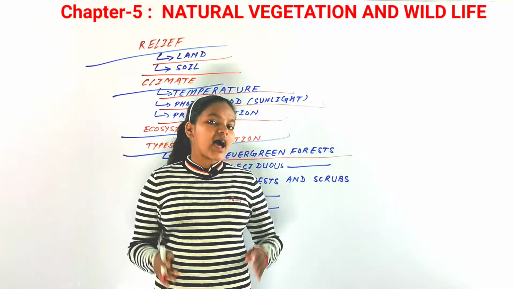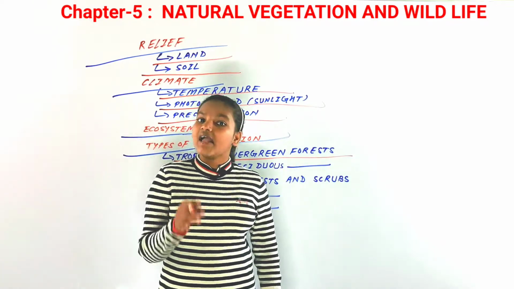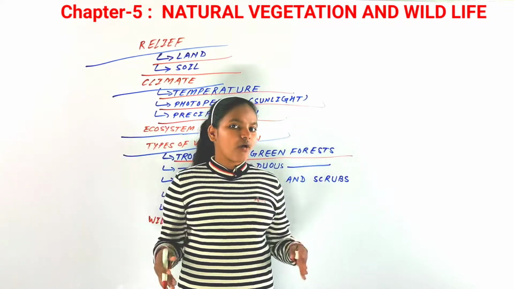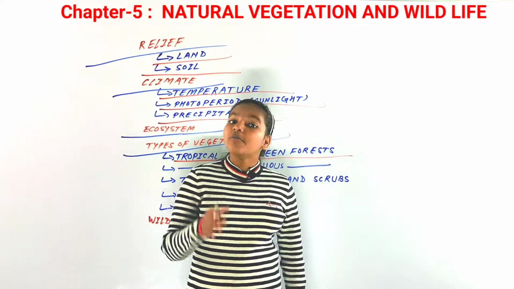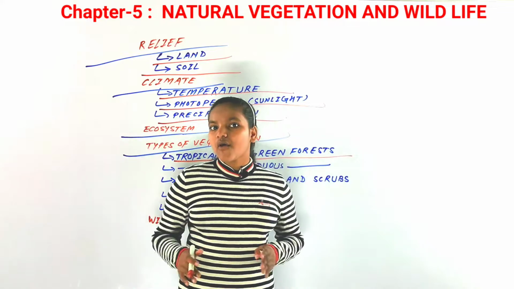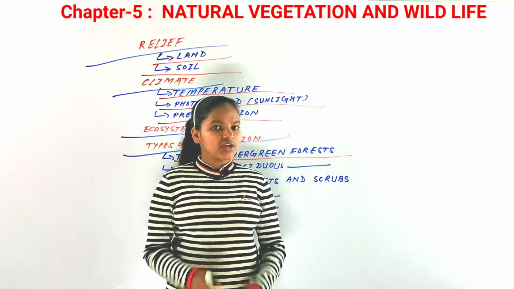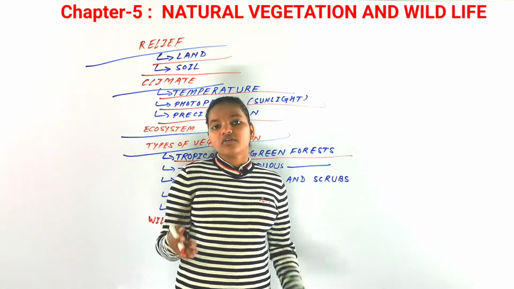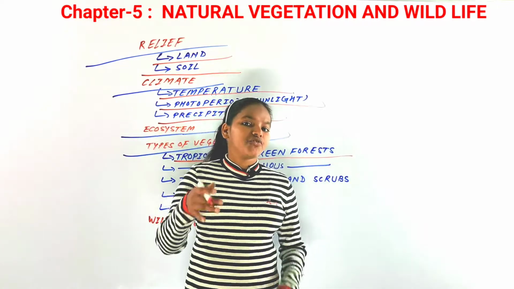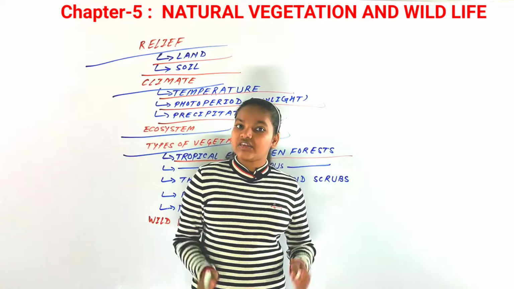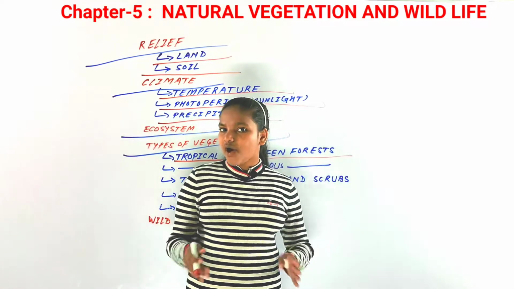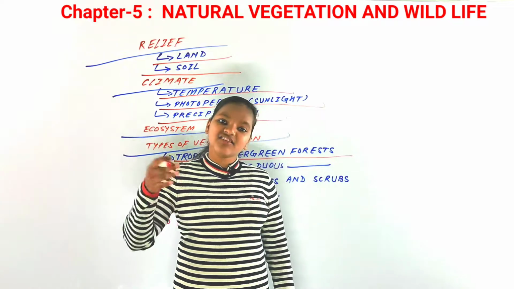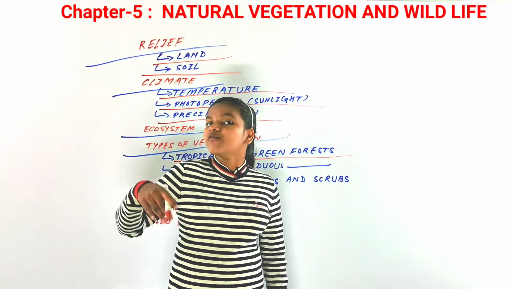Now, as they have very heavy rainfall, they are very dense forests and are multi-layered. In these forests, different types of vegetation like creepers, shrubs, and trees are found that make it a multi-layered forest, and they can be as high as 60 meters or even more than that.